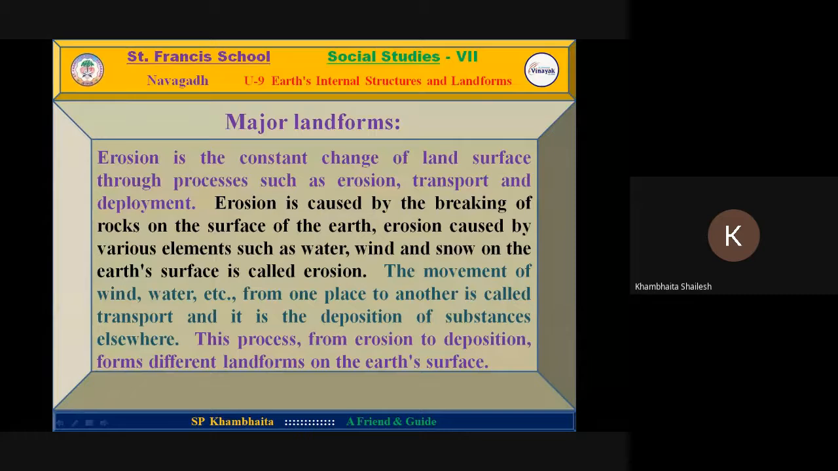This process from erosion to deposition forms different landforms, and because of these two processes, erosion as well as deposition, different kinds of landforms can come into existence.